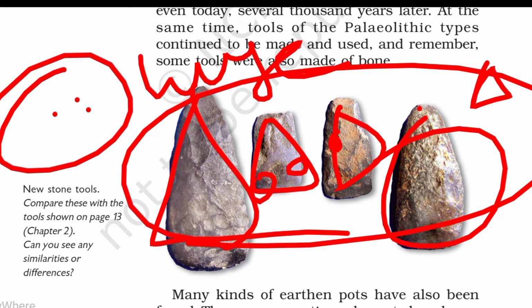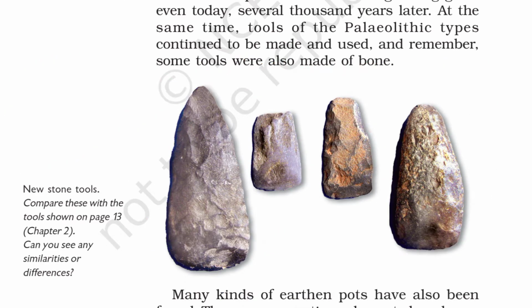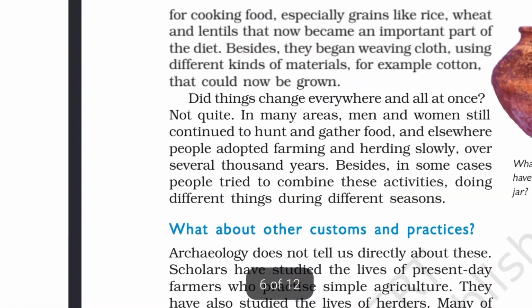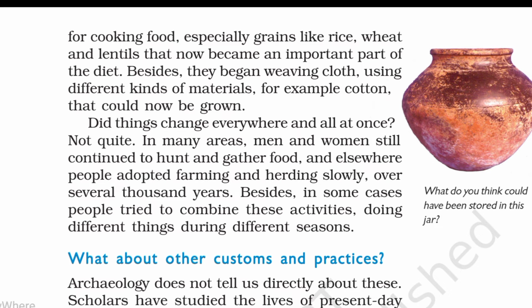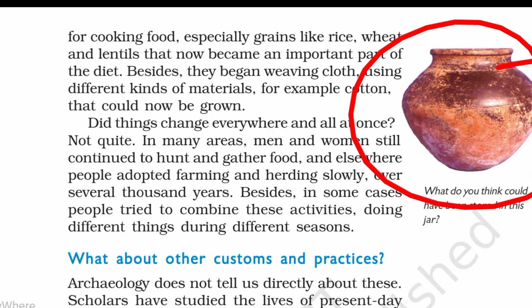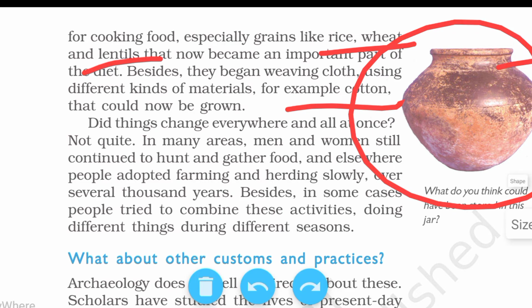Then next, here is one example. We have found a pot there. This is the pot for the storage of rice, wheat, lentil, cotton and many more examples that we have gathered from the Burzahom site.